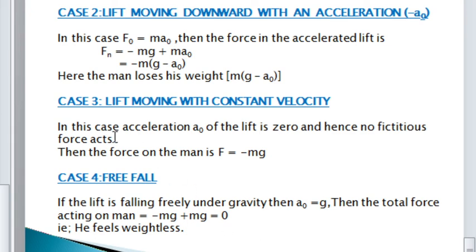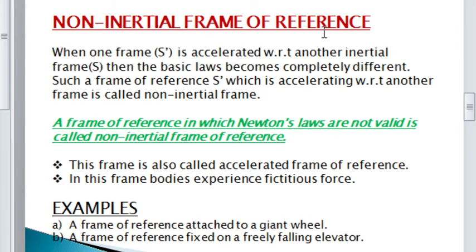So in today's class, we practiced some problems related to Galilean transformation. Then we explained what a non-inertial frame of reference is. It is also known as an accelerated frame of reference because it has some value for acceleration.